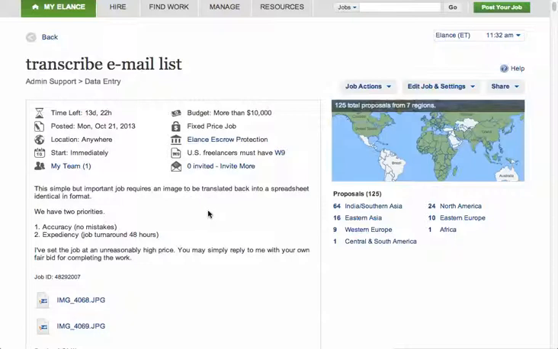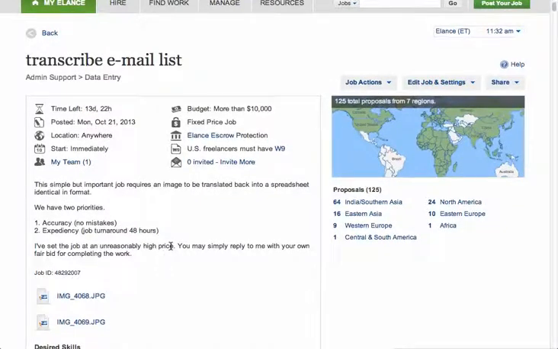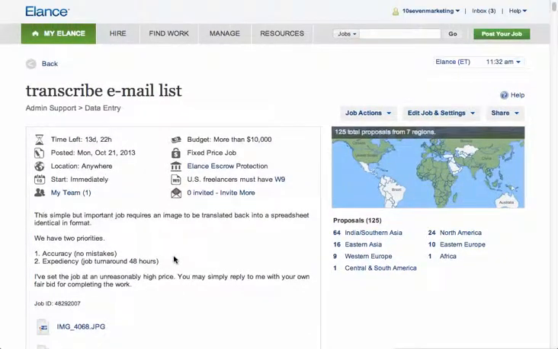So what I do is I just give a simple explanation. This simple but important job requires an image to be translated back into a spreadsheet identical in format. We have two priorities, accuracy and expediency. So I set the time frames and I set the parameters for quality. That's a simple project management skill that I've learned along the way. As a test for these, this would take somebody an hour tops. I'm not good at typing, and it would take me about an hour to do. But this is an interesting experience, and there's all sorts of neat things that come from it, so I wanted to do a bit of an experiment here.